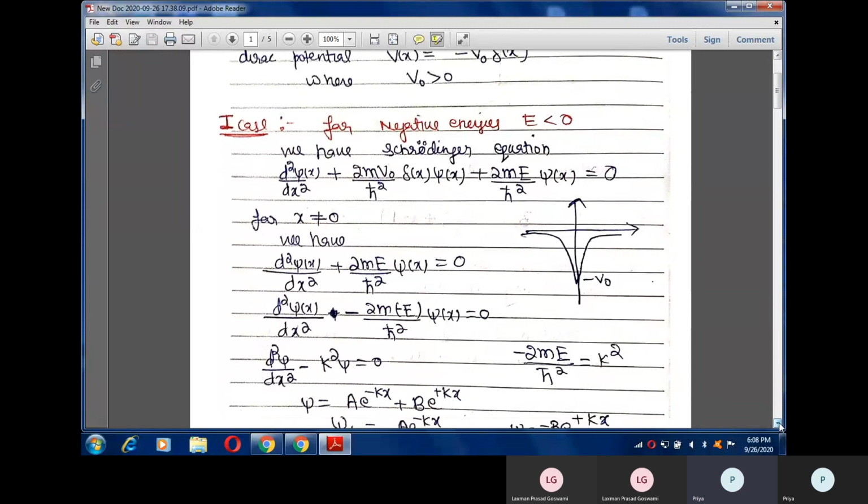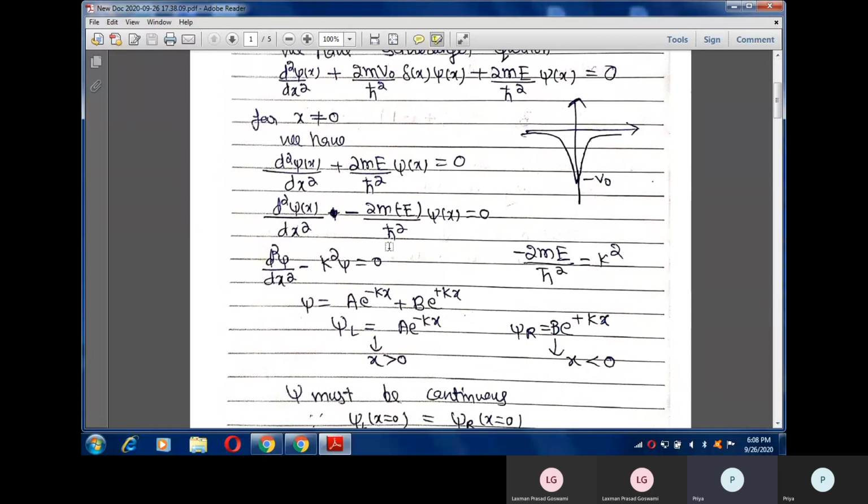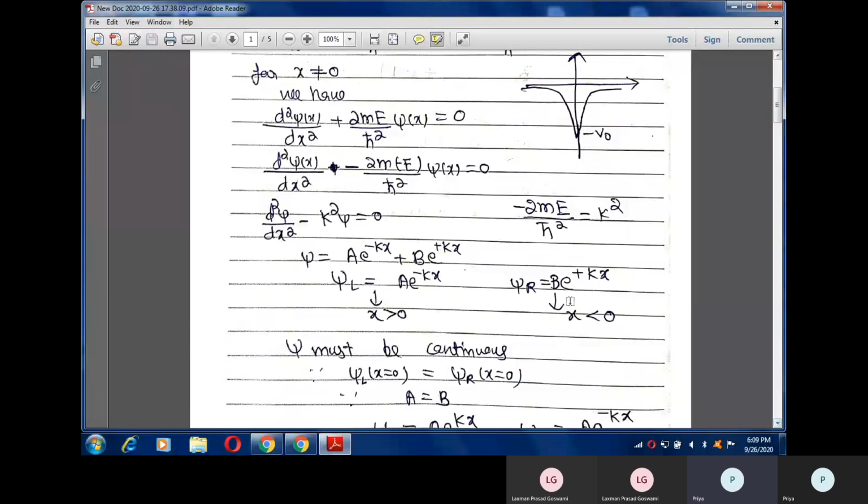In order to solve this differential equation, I can exchange the sign and write minus E and minus here. So the above equation is the same as below, but in order to solve any differential equation mathematically, I can write it in this way, and after that I can write k square equals minus 2mE by h cut square. So we can solve this differential equation easily, and we get the solution of this differential equation of this type.